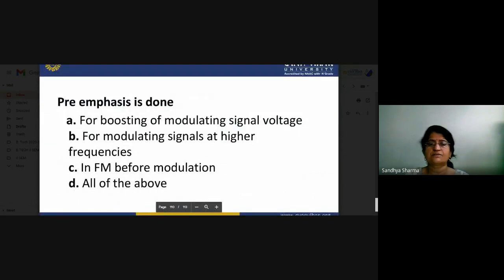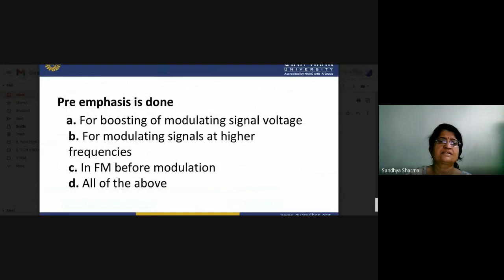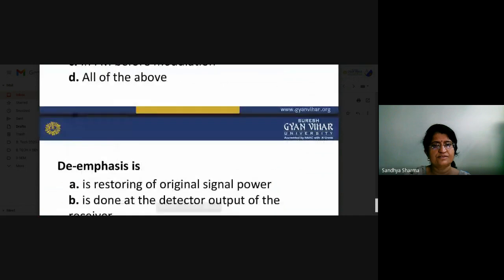Pre-emphasis: what is the process of pre-emphasis? Why are we doing the pre-emphasis and de-emphasis part? Basically, we have to know the noise effects are very much in the low frequency side of the signal. So we can remove the effects of noise in the low frequency side, and for this we have to boost the modulating signal voltage. So this is the reason.